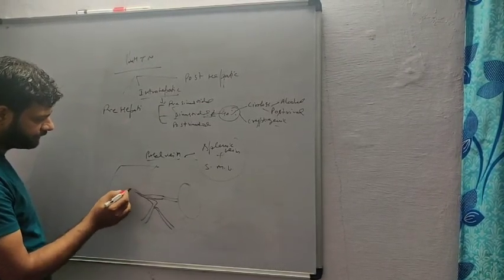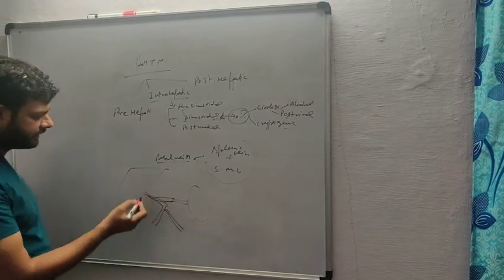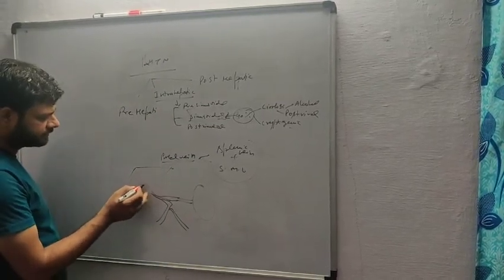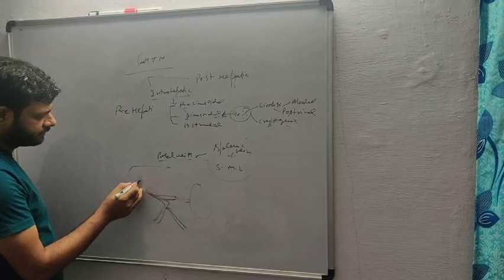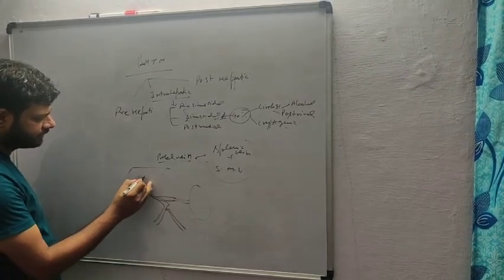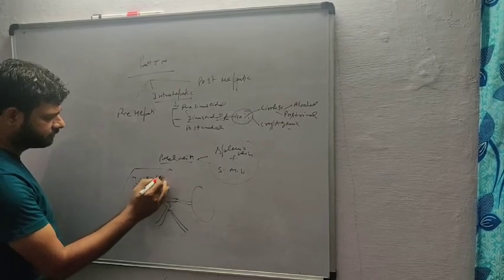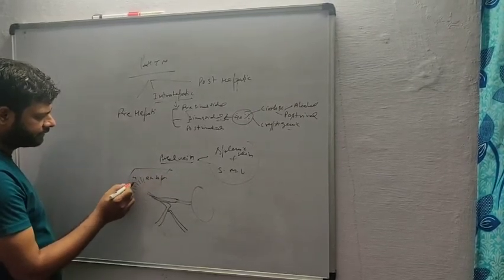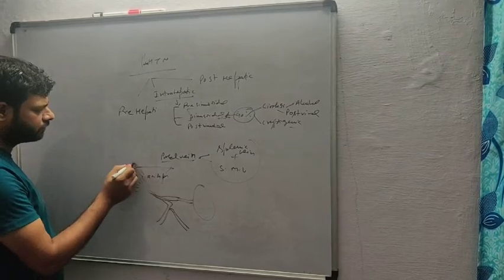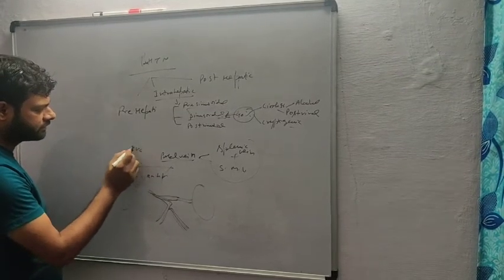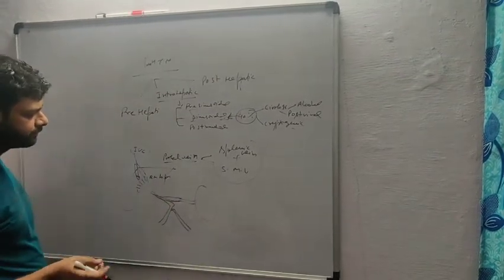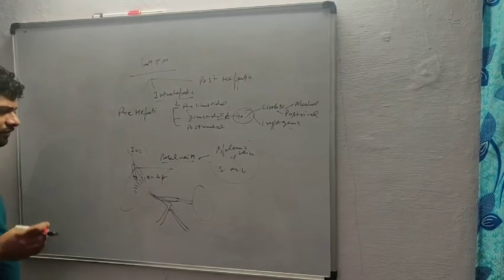The portal vein enters the liver on the inferior side and goes inside the liver. It divides into right, left, and middle hepatic veins, which combine together to form the inferior vena cava. This is the normal physiology of portal venous flow.